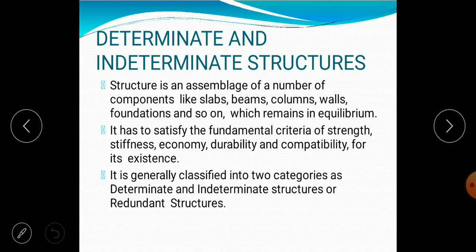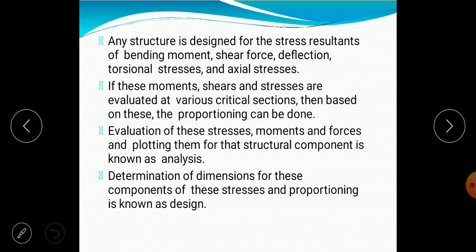That means, a structure is an assemblage of a number of components like slabs, beams, columns, walls, foundations and so on, which remains in equilibrium. It has to satisfy the fundamental criteria of strength, stiffness, economy, durability and compatibility for its existence. So a structure is generally classified into two categories, which we already discussed: determinate and indeterminate structures, the other name for indeterminate being redundant. We already discussed determinate structures.